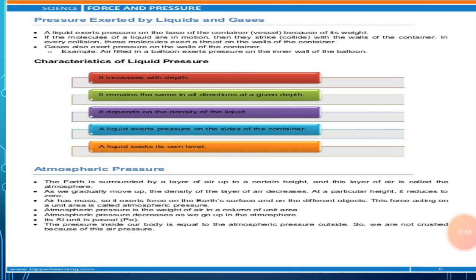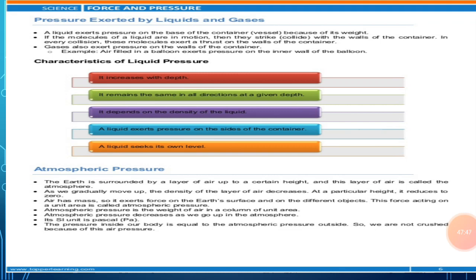Tie a thin sheet of rubber, like that from a rubber balloon, tightly on the open end of the glass tube. Now fill half of the plastic bottle with water. We will observe that on filling the water, the rubber sheet tied to the mouth of the glass tube gets stretched and it bulges out. The bulging out of the rubber sheet tied to the glass tube fixed in the wall of the plastic bottle demonstrates that the water present in the plastic bottle exerts pressure on the wall of the plastic bottle, and it is the sideways pressure exerted by the water which inflates the thin rubber sheet.